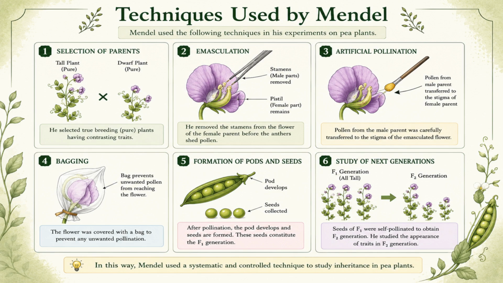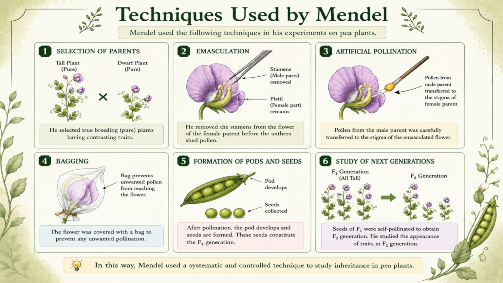Step 5. Formation of pods and seeds. After successful pollination and fertilization, pods and seeds developed. These seeds formed the F1 generation, first filial generation. Step 6. Self-pollination of F1 generation. Mendel then allowed the F1 plants to self-pollinate and collected the seeds produced. These seeds gave rise to the F2 generation, second filial generation.